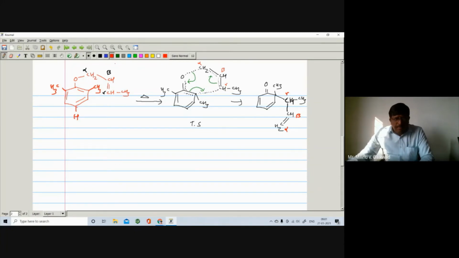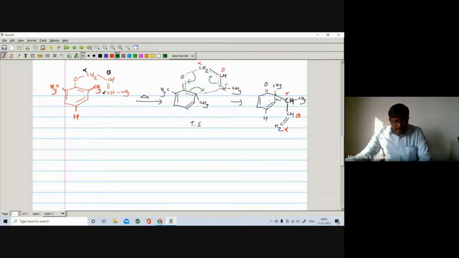Now there is a presence of hydrogen at this carbon. So what happens again in this case? The sigma bond will shift here, the bond between the gamma carbon and this carbon will shift here.